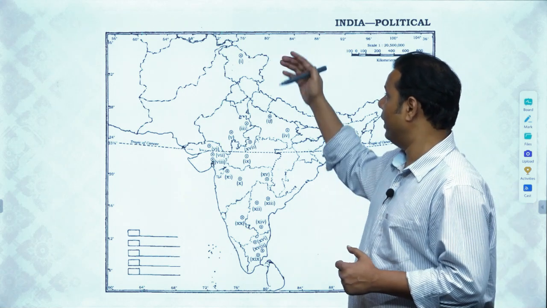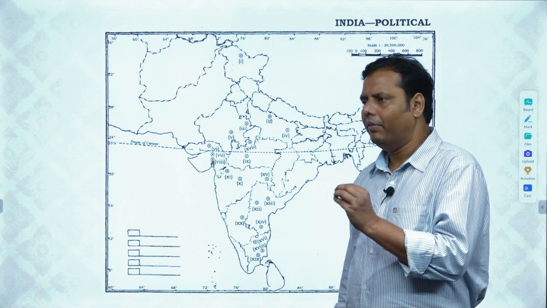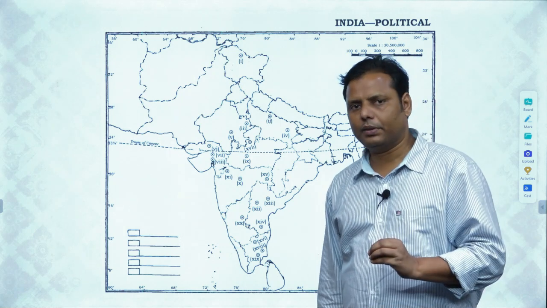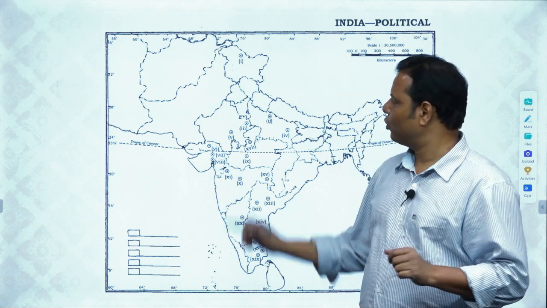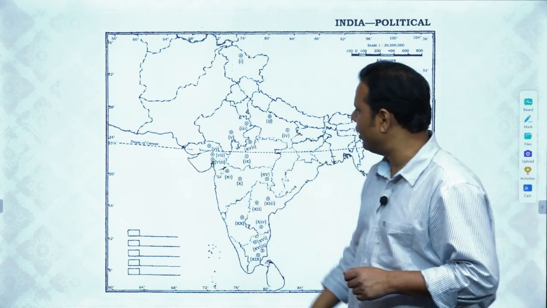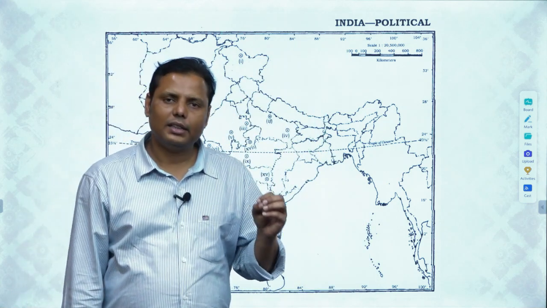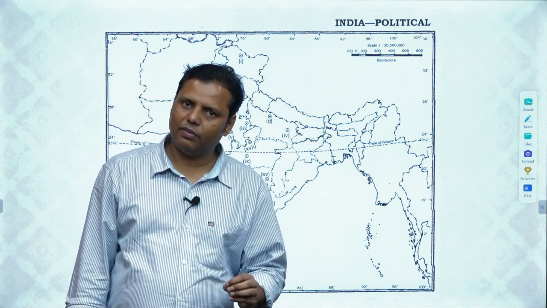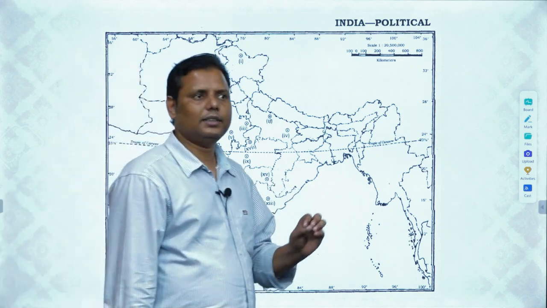What happens here, if you have identified the site perfectly, and if you have given the most relevant description of the site, in that case you can get complete marks, 2.5 marks, right? So for 20 sites, you are going to get 50 marks. So you just imagine if you are able to identify 16 to 17 sites perfectly, and you are able to write the correct description of these sites, in that case 40 does not remain a bigger target.